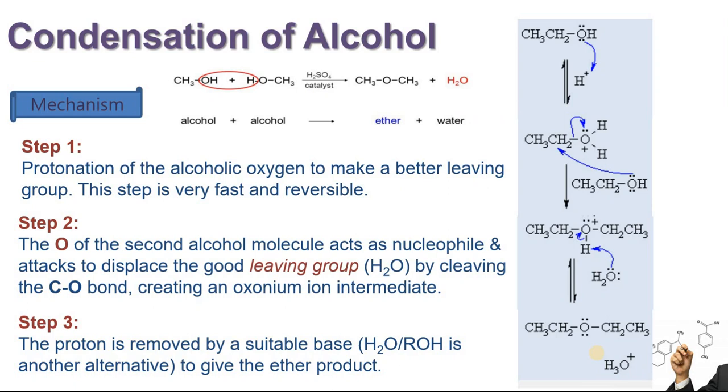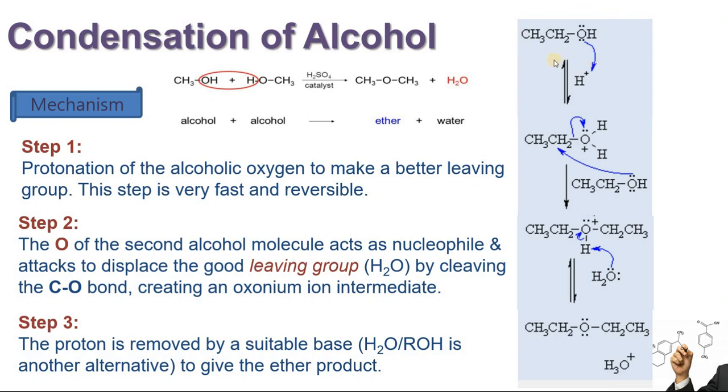Do remember, in this method symmetrical ethers are usually produced from primary alcohols, because in the case of secondary and tertiary alcohols there would be too much branching, so when two molecules come near to each other, they won't be able to interact much.